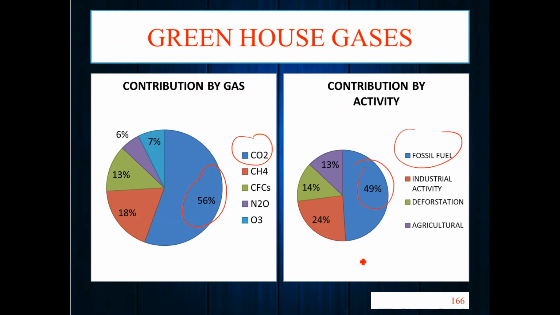So if I am thinking of reducing the greenhouse gases in the atmosphere, what do I have to do? I will burn less fossil fuel. Okay, I'm going to generate less CO2 and the greenhouse gases will be controlled, right?